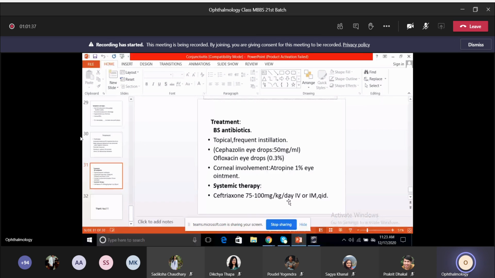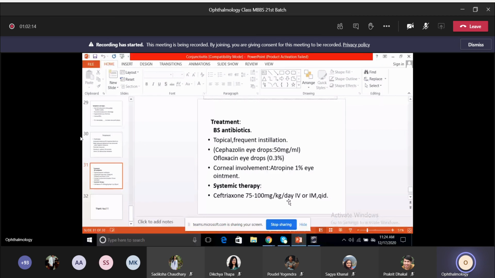Okay, so frequent instillation is important, and maintenance of ocular hygiene is very important. You have to teach the parents not to wipe the eyes with anything. They use dirty cloth and all to wipe the eyes, and because of that infection also occurs. So just advise them to use lukewarm water, dip pieces of cotton, wipe away the discharge and then dispose of the cotton. Okay, so it's important for the parents to be taught about maintaining eye hygiene.